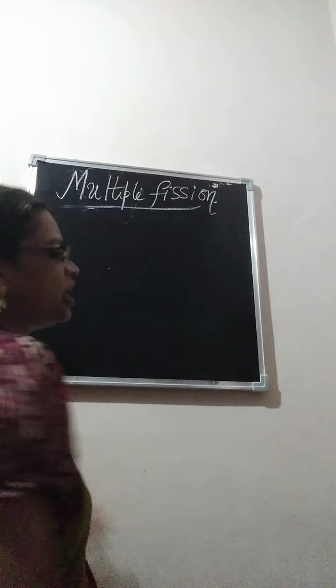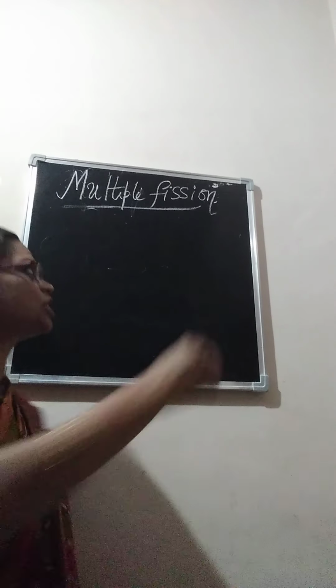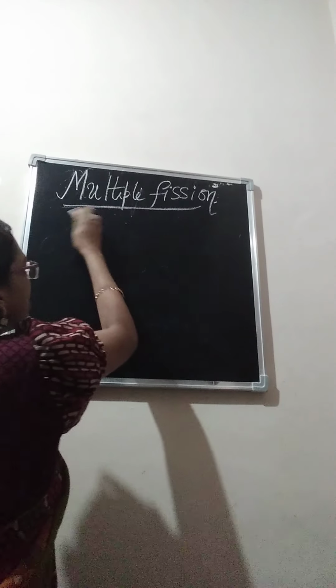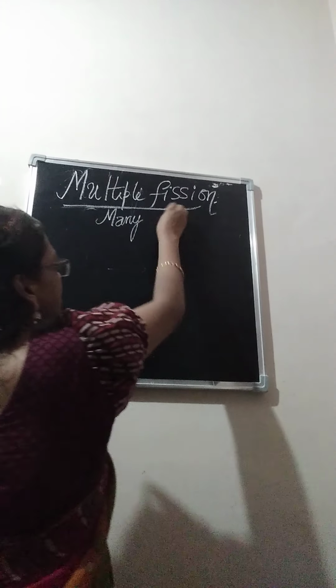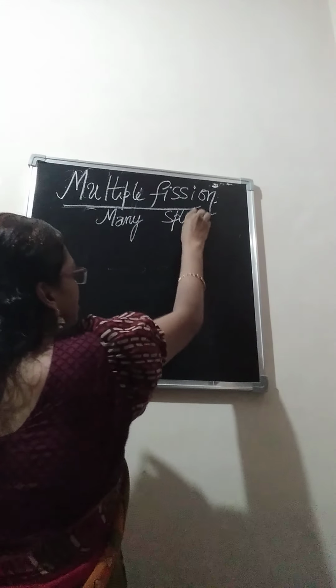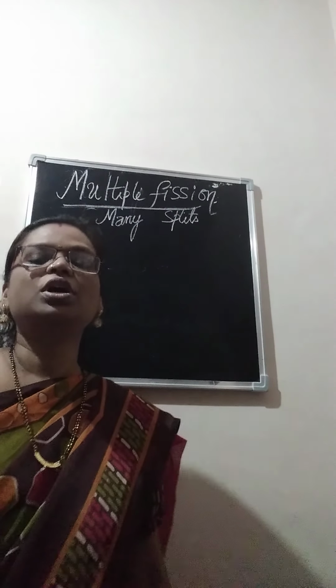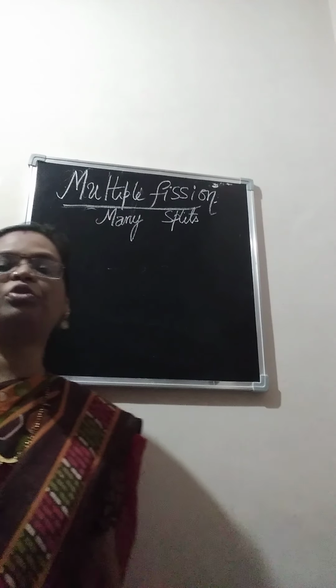If a single organism is splitting into many organisms, that process is called multiple fission.